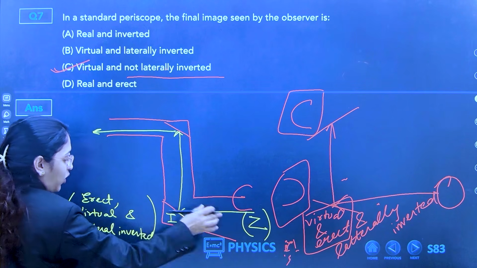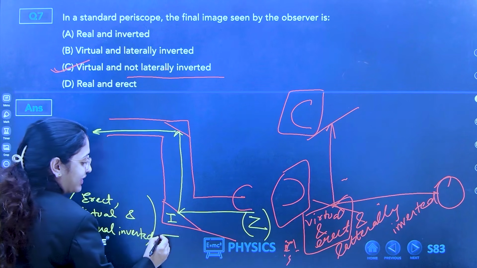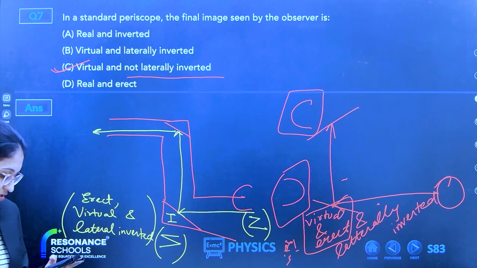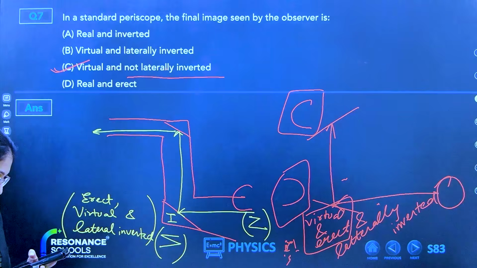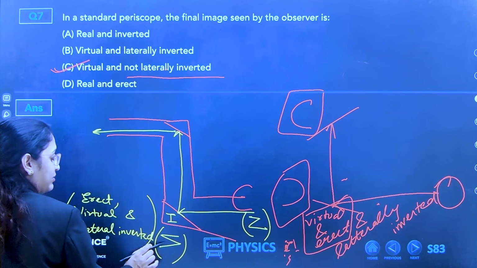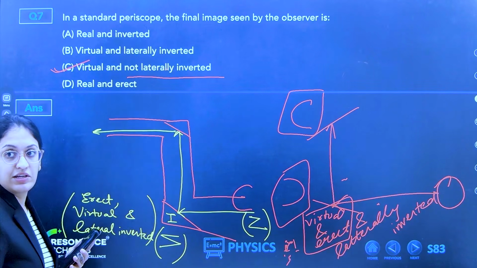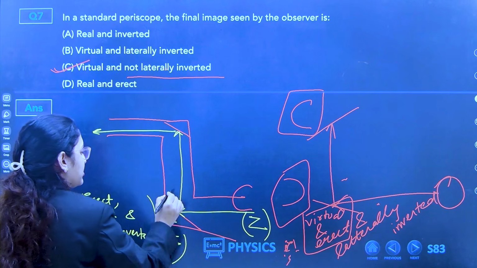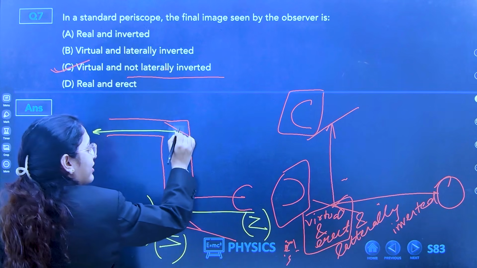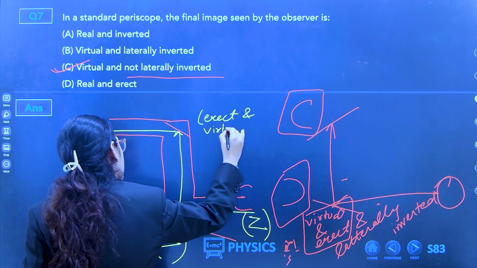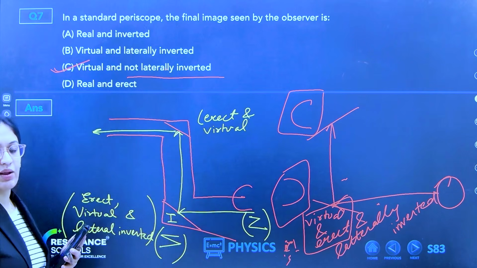Clear? So, what will be the image here? The Z will be like this. This will be your image. Clear? Any doubt till here? Now this image will work as an object for this mirror. So this image is going again here. Erect and virtual, but again lateral inversion will take place.